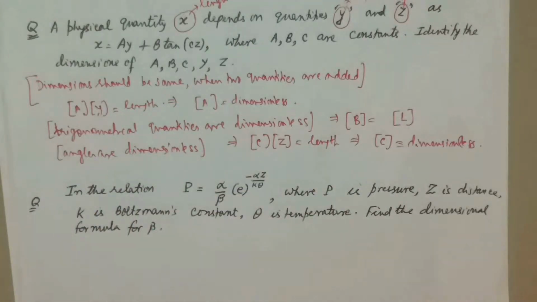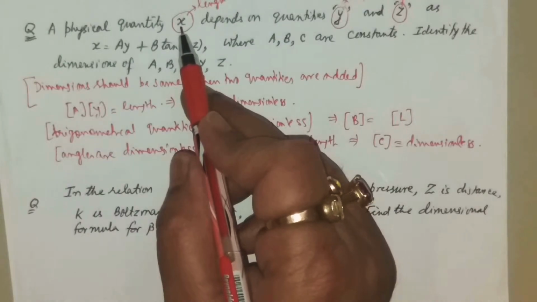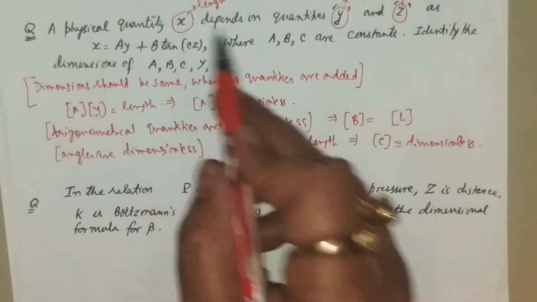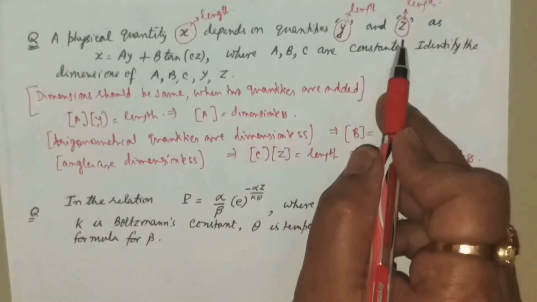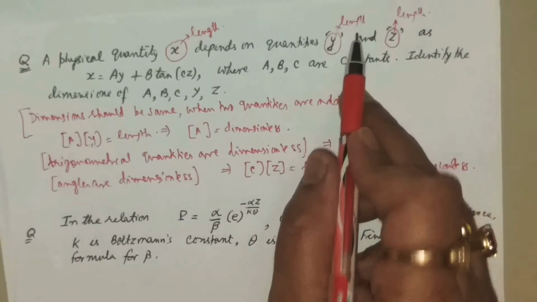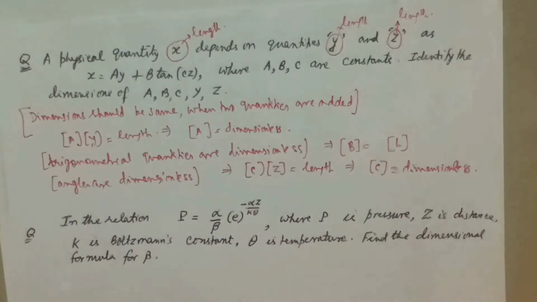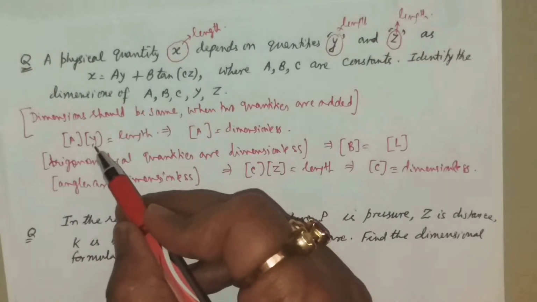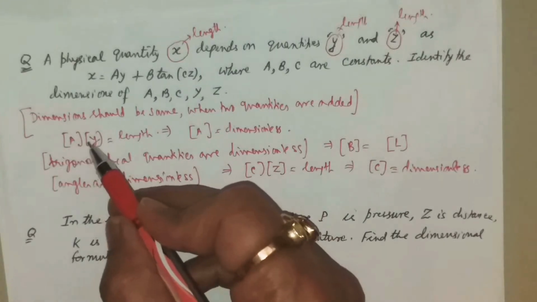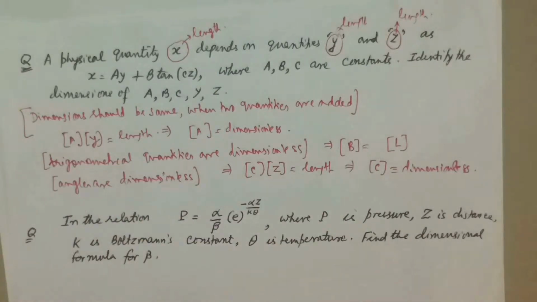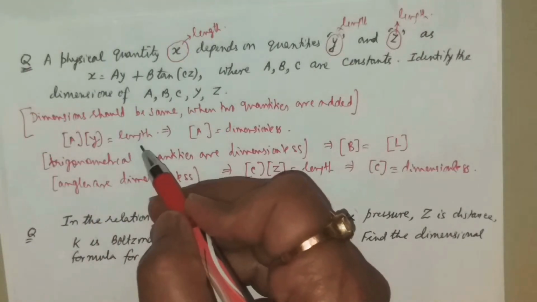So we are in a position to say something about the dimension of A, B, C, Y and Z. So see, I took that if x is length, is it not? If x is length, we do not know the dimension of y because nothing has been said. I just assume that if y is length, that is a into y should have the dimension as that of x. Now, if you have any argument, you may assume y to be something else, then a will be length by that dimension of y. Or if you take a something, then y will be length divided by.